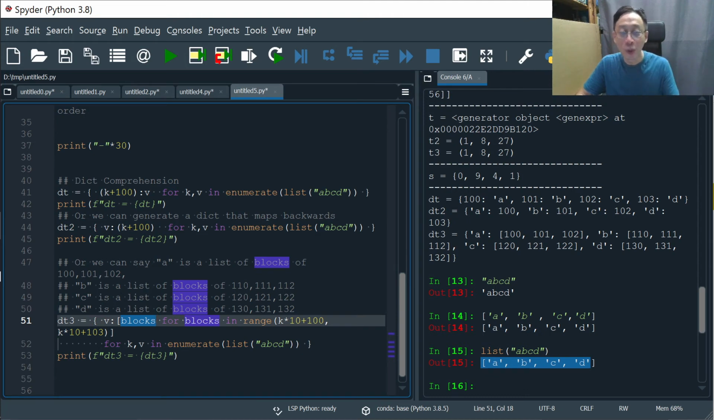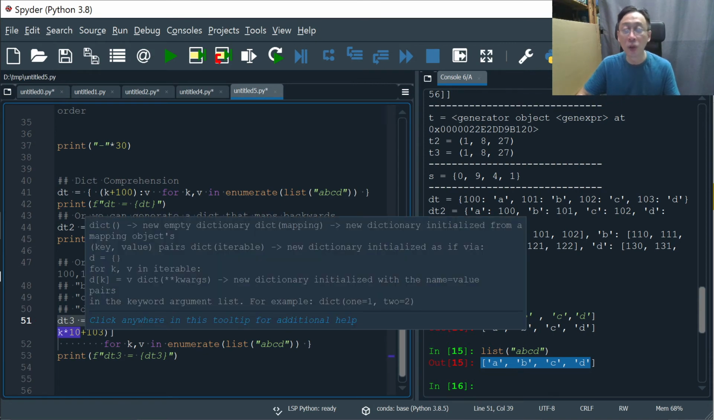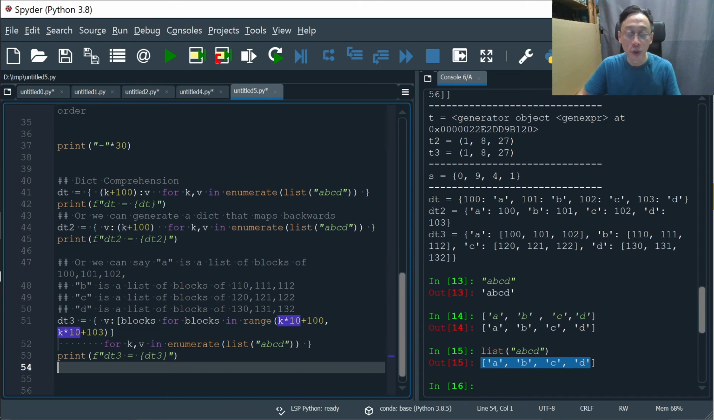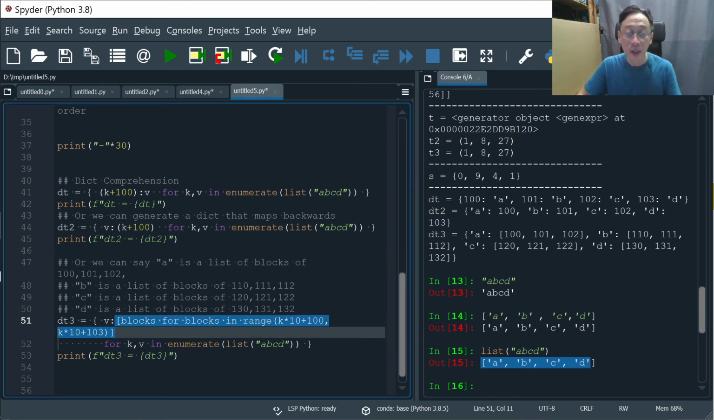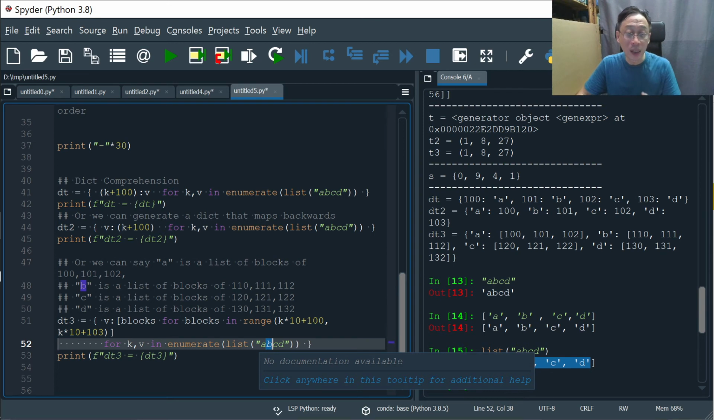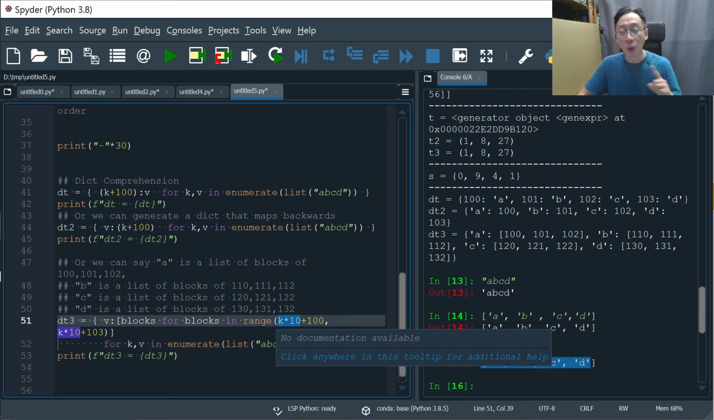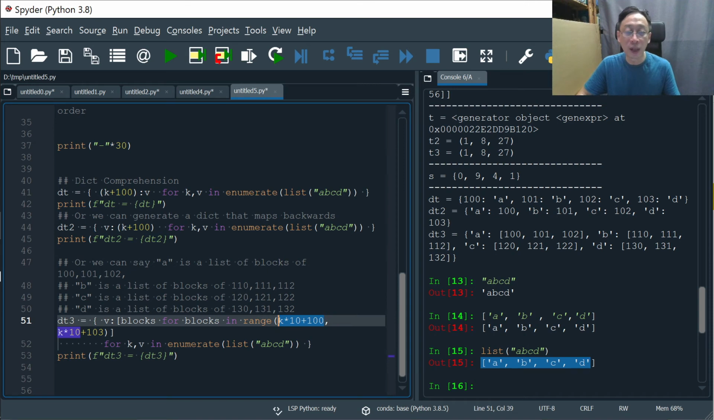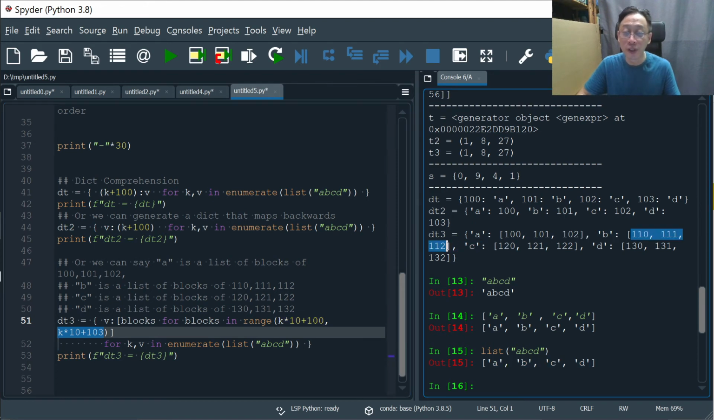101, 102. Why? Because we just tune the range to, at first, K is 0. So that's 0. 0 plus 100 is 100. 100 until 103. So that means 100, 101, 102. So that is what is generated in the first list. In the second key value pair run for the for loop here, we get B and K is now 1. 1 is scaled up to 10, right? So times 10. 1 becomes 10, and 100 plus 10 becomes 110 to 113. So that's when we get a list comprehension of 110 to 112.